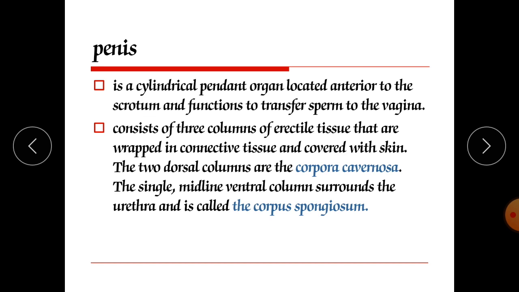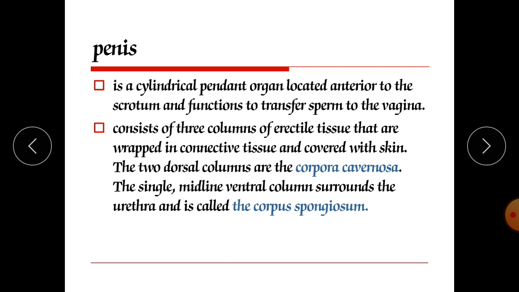Penis. Now, this is the urethra part, another part of the urethra. The penis is a cylindrical pendant organ located anterior to the scrotum and functions to transfer sperm to the vagina. So the penis does the main function of transferring sperm from the male reproductive organ to the female reproductive organ. It makes the passageway for sperm.